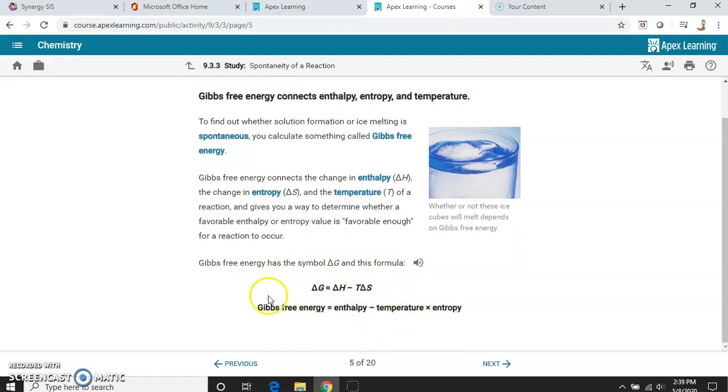So we give it this formula, the change in G. Remember, whenever we see a triangle, it means change, a difference. The change in G equals the change in enthalpy minus temperature times the change in entropy. So it just depends on this. This is our formula to go forward.